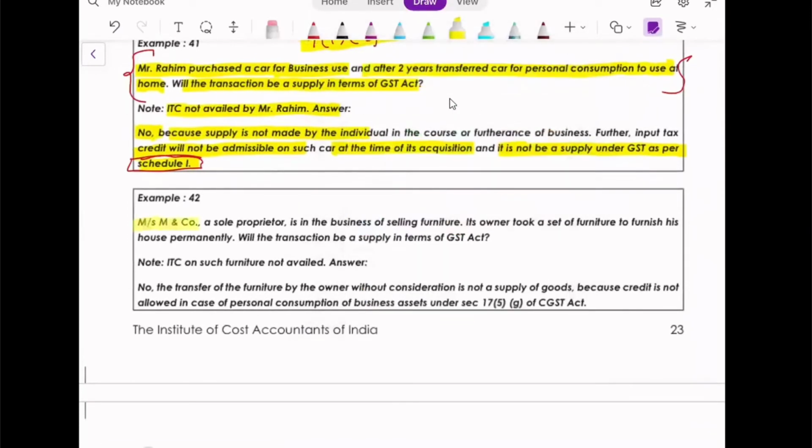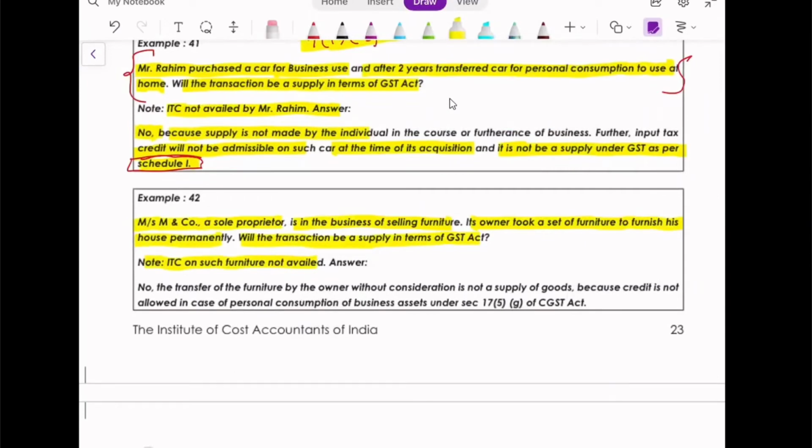Messrs. M and Company, a sole proprietor in the business of selling furniture. Its owner took a set of furniture to furnish his house permanently. Will this transaction be a supply? Note: ITC is not available. So will it be a supply?